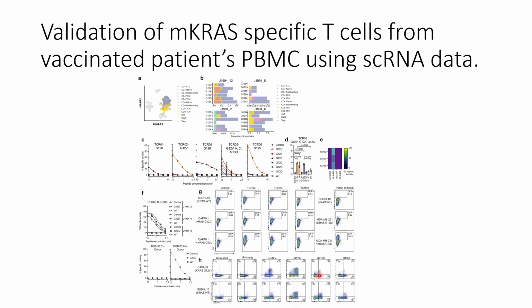For G12C there are no signals, the wild type signals are there to some extent, and for G13D there are no signals. For wild type there are some signals. However, we can see that the intensity of the signals for G12V in the CAPAN-1 case compared to the SUDHL case is significant,